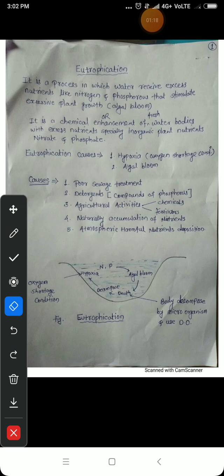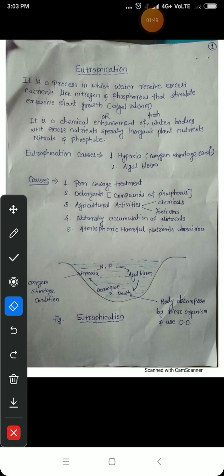What are the causes? The first cause is poor sewage treatment. If we discharge sewage or polluted water directly into freshwater bodies, it causes algal bloom or eutrophication. The second one is detergents. Detergents contain compounds of phosphorus, which act as nutrients for the algae. It causes the algal bloom.